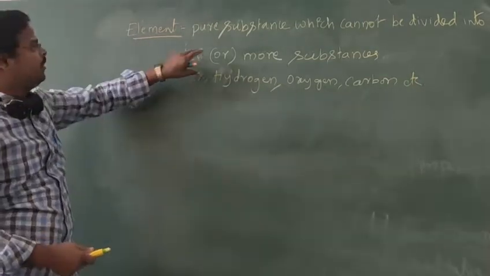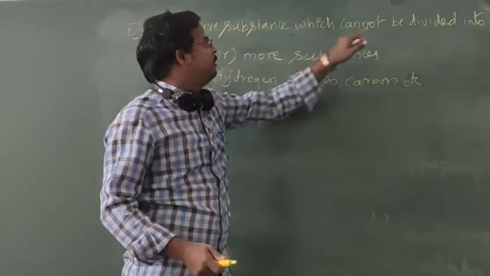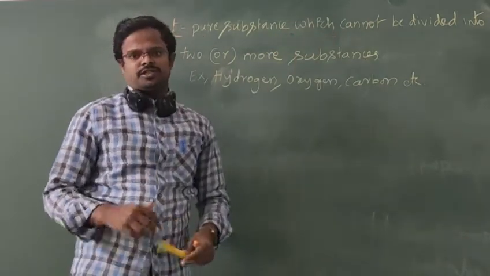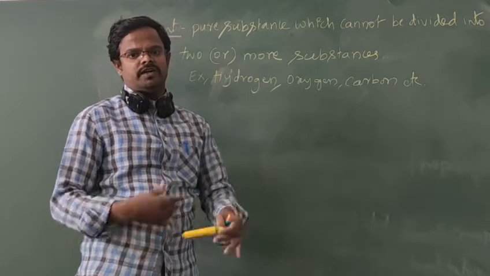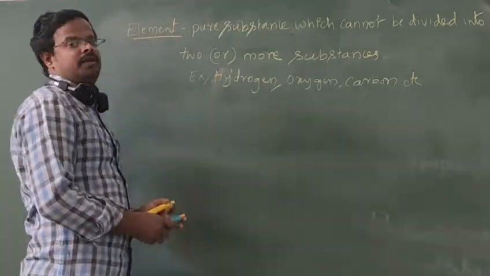That means what is an element? It is a pure form of substance which cannot be divided into two or more substances. That means indivisible. We can't divide further. So that is called an element.